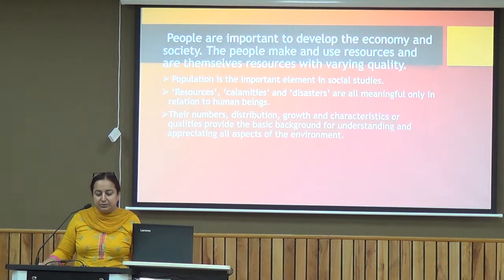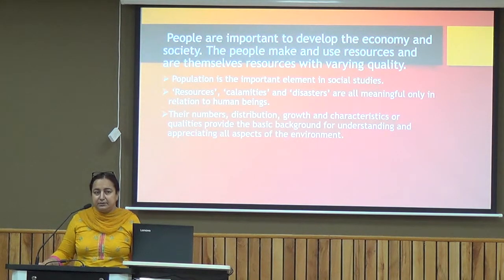Then their number, distribution, growth and characteristics. Number means the strength of the population, how much population we have. Distribution means how the population is scattered across the surface of the earth. Growth and characteristics or qualities provide the basic background for understanding and appreciating all aspects of the environment. So people are very important, and there is a necessity to study population. The study of population is called demography, a special subject in geography.